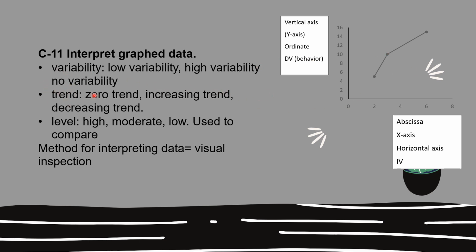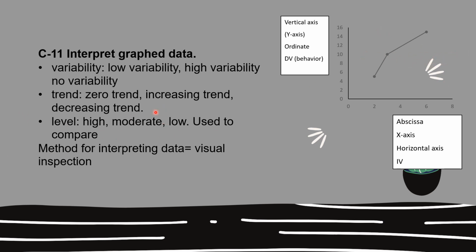Then there's trend: zero trend, increasing trend. On this graph here, we have an increasing trend because the line is going up. And then there's decreasing trend. If it was going down, we would have a decreasing trend. Zero trend would be if it was flat.